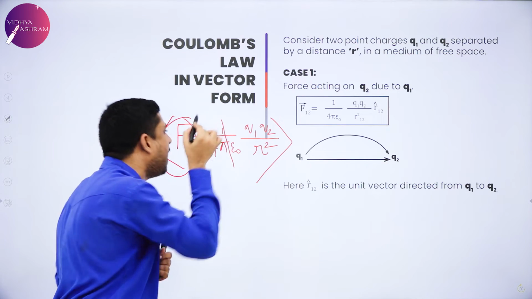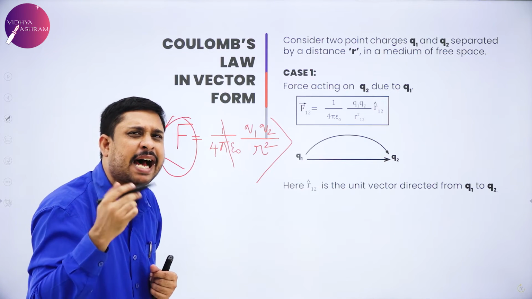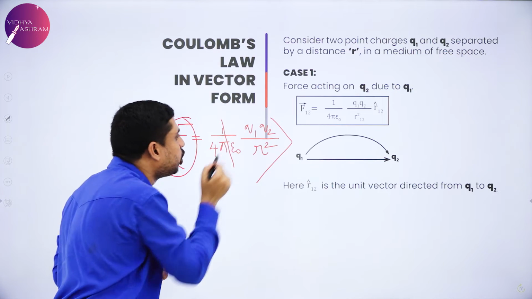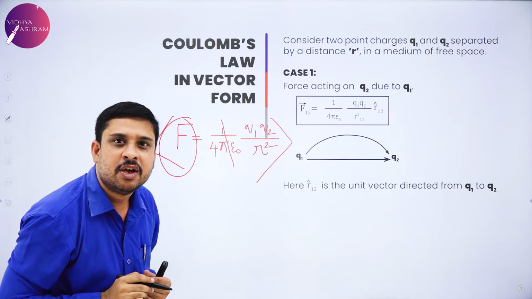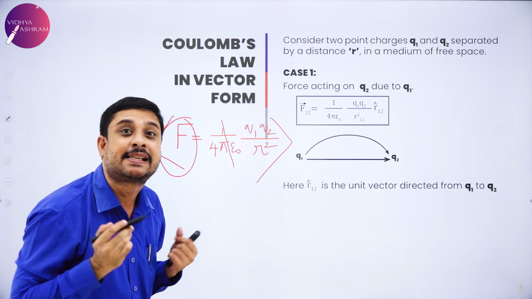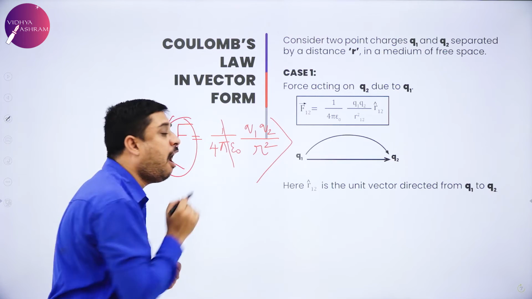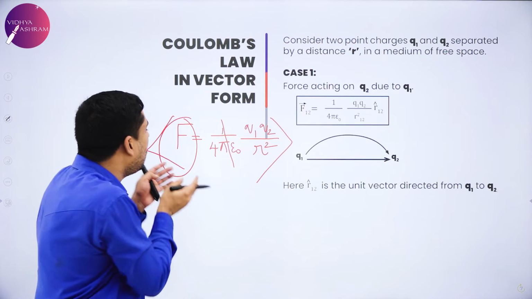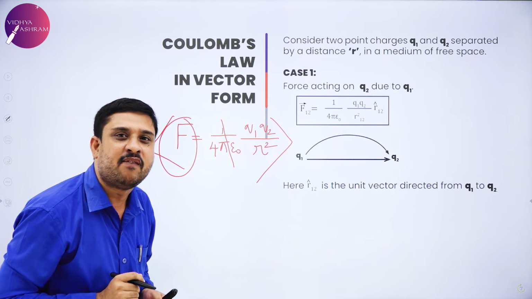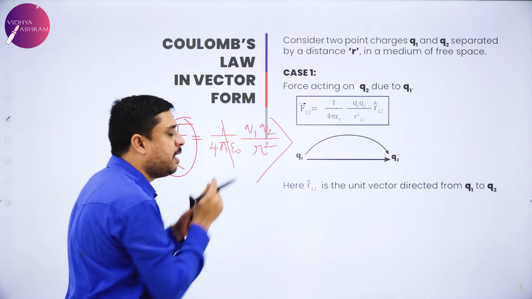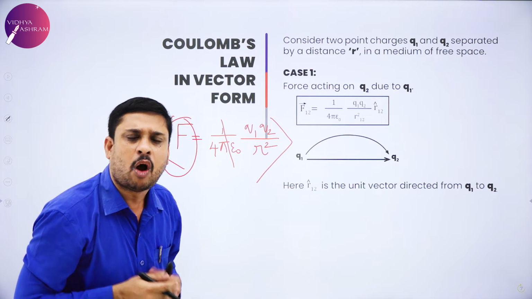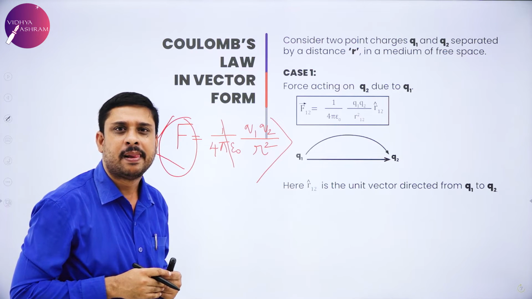1 by 4 pi epsilon naught is a scalar, a number. Q1, Q2, again charge, which is a scalar. Distance, again a scalar. So the left hand side is a vector, but all the terms on the right hand side are scalars. How do I balance now?